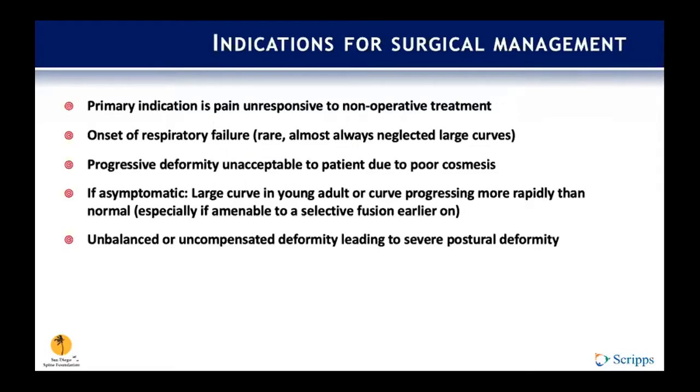As for indications for surgical management, I think the primary indication is pain that's unresponsive to non-operative management. Of course, if there's any onset of respiratory failure, which is rare, then that may push our hand to operate a little bit quicker. If there's progressive deformity that's unacceptable to the patient due to poor cosmesis, that's also an indication. And if the patient's asymptomatic, we still may consider surgical management if there's a large curve in a young adult or a rapidly progressing curve, which is especially amenable to early selective fusion.